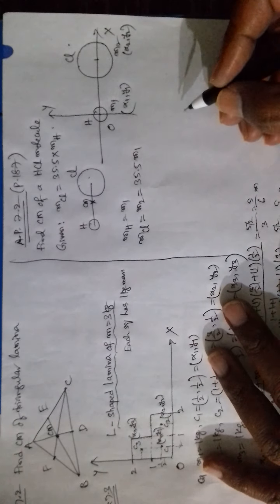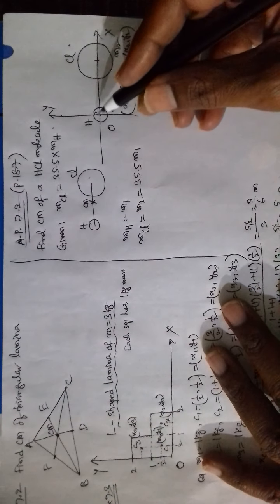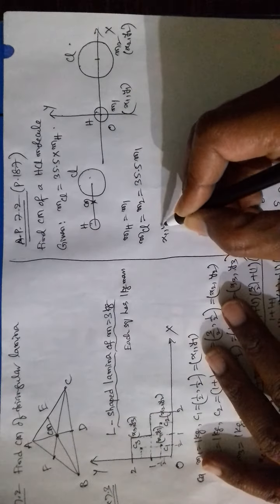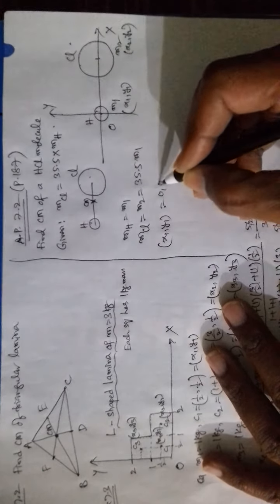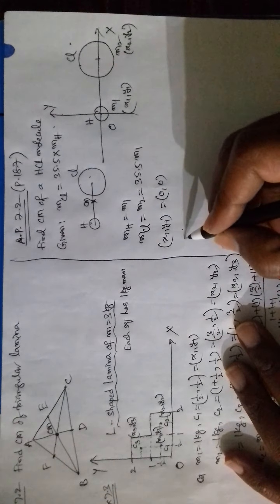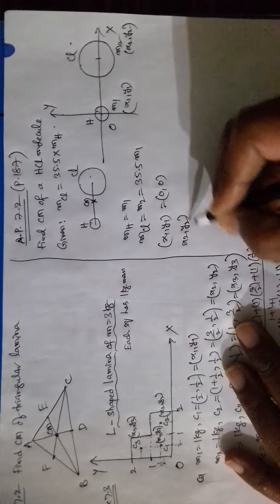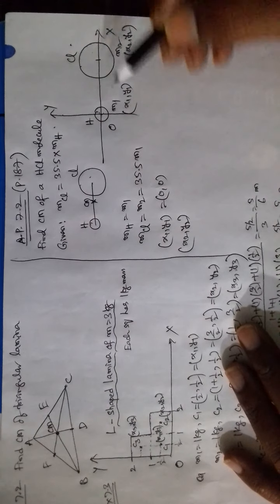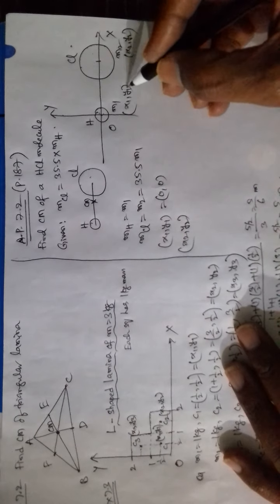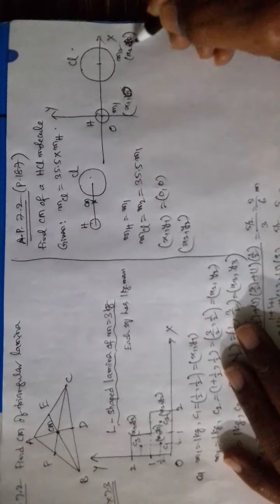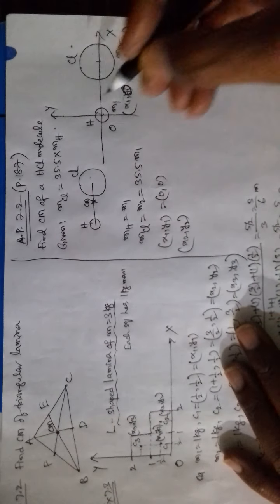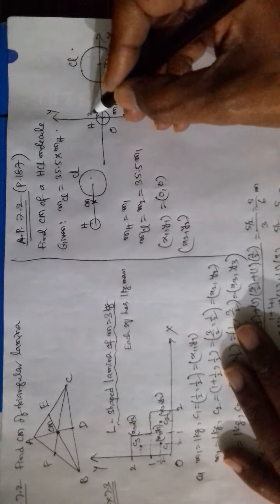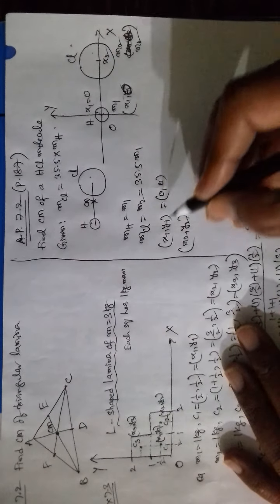Now the coordinates: it is taken at origin, therefore x1 y1 is equal to 0 0, and x2 y2. Here you have taken the particles in a line, therefore only x coordinates come. This is x2, this is x1. x1 is 0 because it is at the origin.